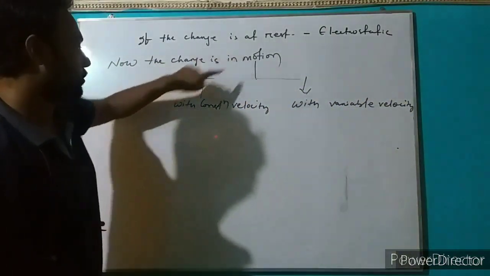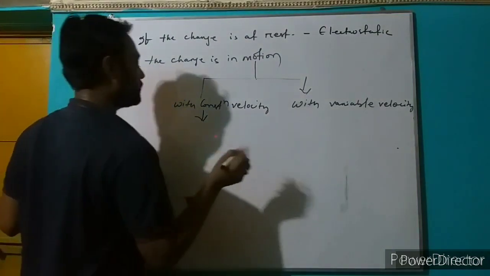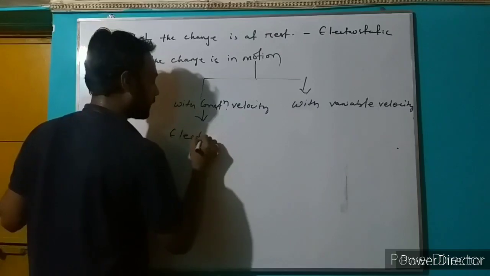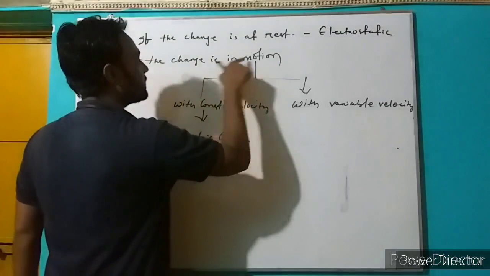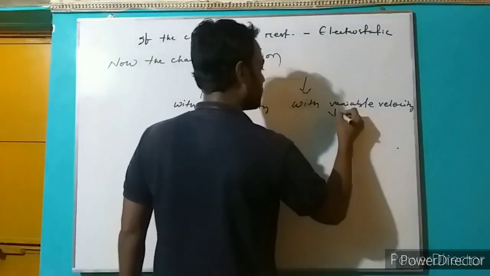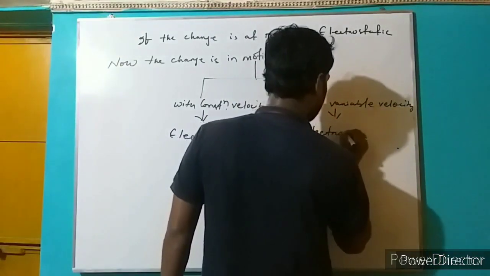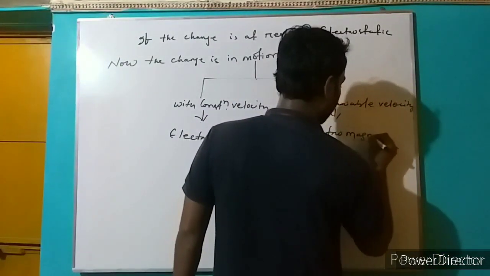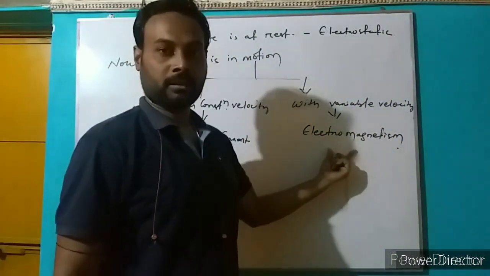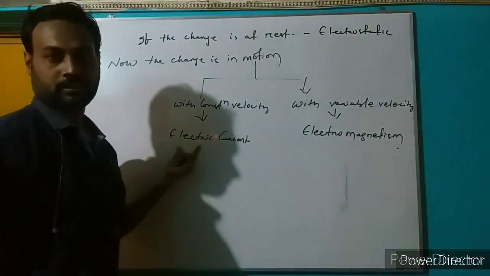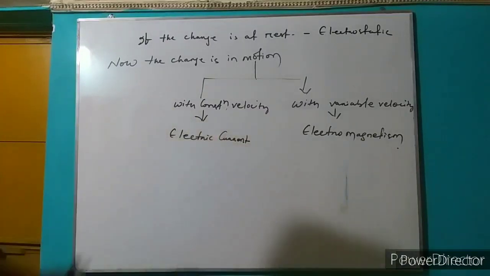If the charge is in motion with constant velocity, then the topic introduced is known as electric current. If the charge is in motion with variable velocity, then the topic introduced is known as electromagnetism. In a later class I will discuss that topic. Now I will discuss electric current. Now I start with my topic. Please listen carefully and note it.